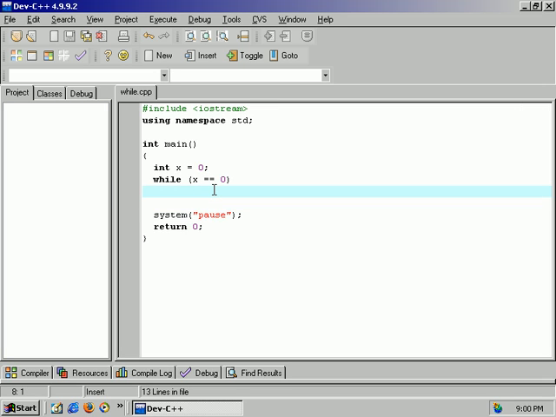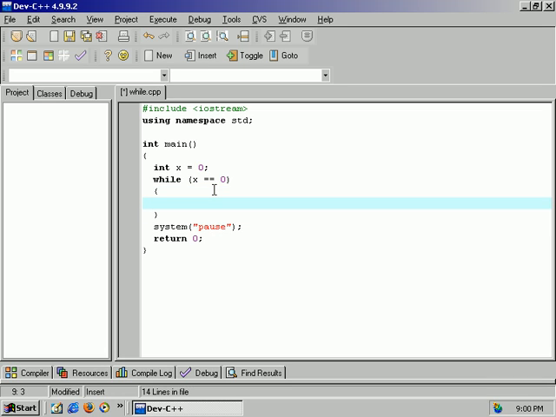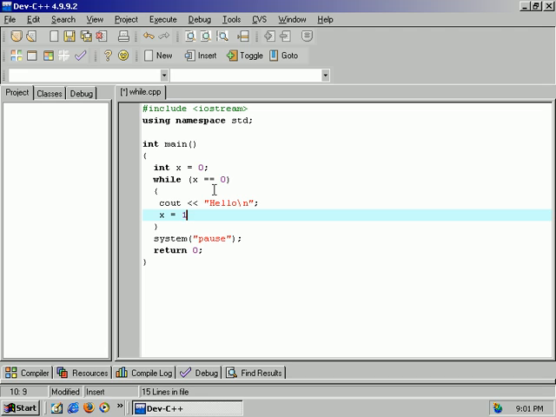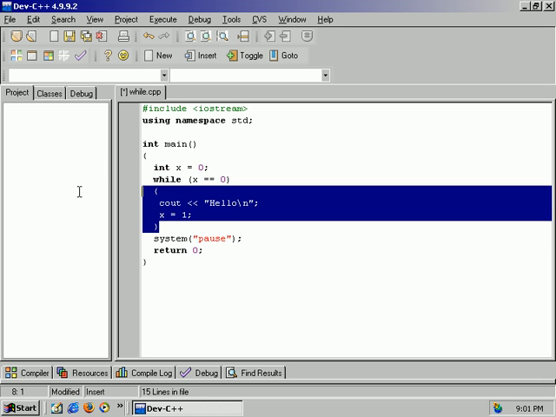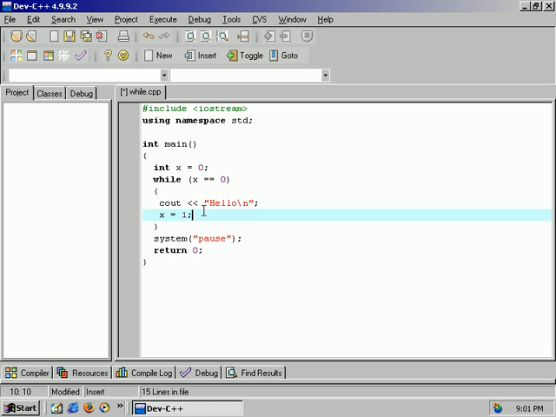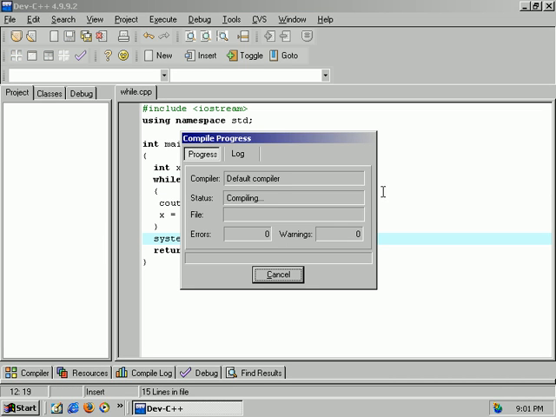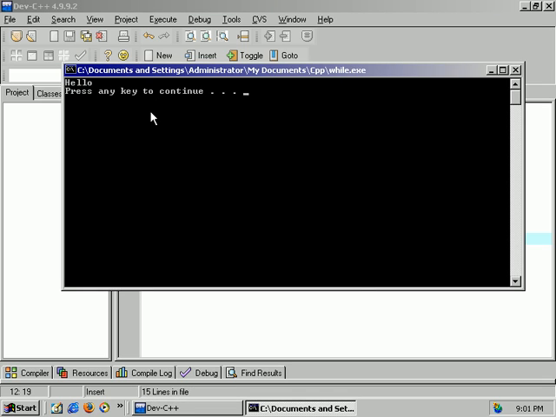So we can create a little block of code here to change x. What if we did something silly like cout hello \n, and then we changed x equals 1? What's going to happen? Initially x is 0, so it's going to meet the condition and start going through. It's going to output hello, change x to 1, and start over. It's going to check x again, but now x is not equal to 0, so it's going to stop and go to the next line below it. Run this real quick. Hello, over. Cool.